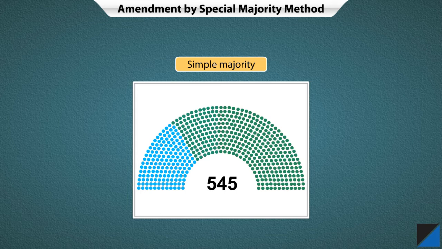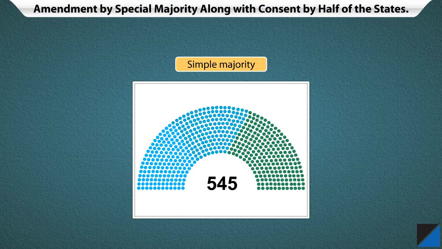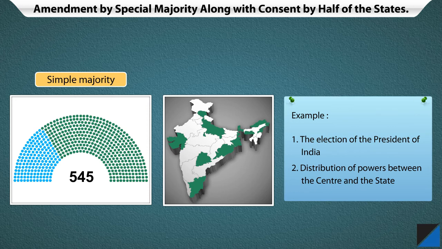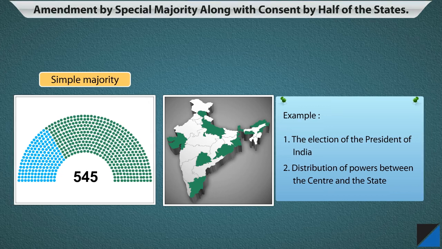Amendment by special majority along with the consent of half of the states is the most complex method of amendment. In certain sections of our constitution, an amendment can be done only when there is the consent of a special majority of the parliament and the consent of half of the states of India. A few examples of amendments done using this method are the election of the President of India, distribution of powers between the centre and the state, etc.